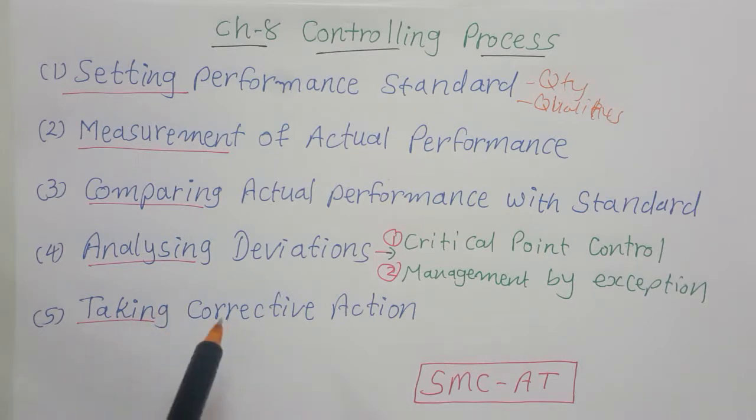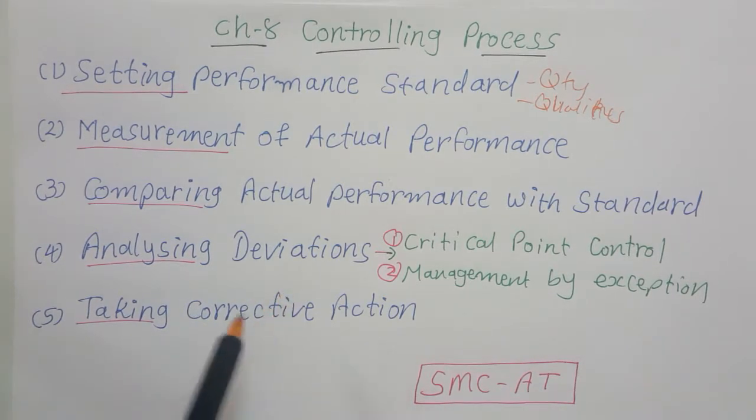taking corrective action. This is the final step of the controlling process. No corrective action is required when the deviations are not there, or deviations are in the acceptable limit. And if it is beyond the limit, especially in the important areas, then we must inform top management or the managerial area.